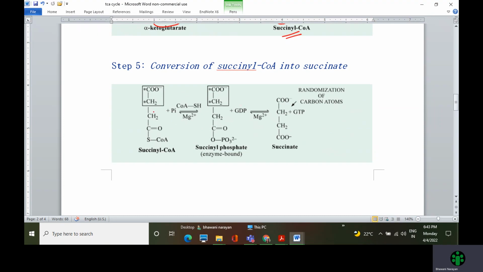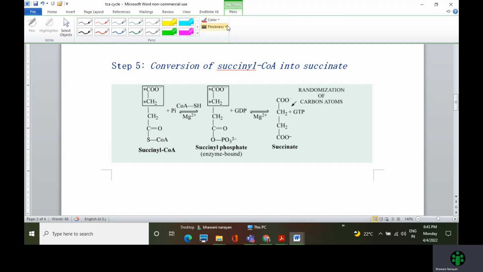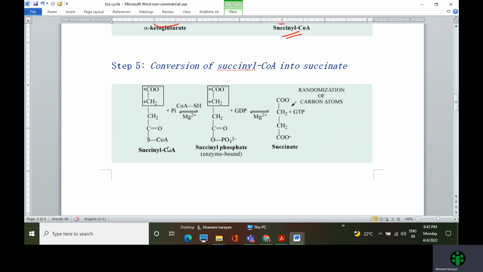How does this happen? This involves a few kinds of molecules, but don't bother too much. Just see the succinyl coenzyme A structure. As we can see, this is a 1, 2, 3, 4. It is a C4 molecule. There are 4 carbons, and succinate also is a C4 molecule.